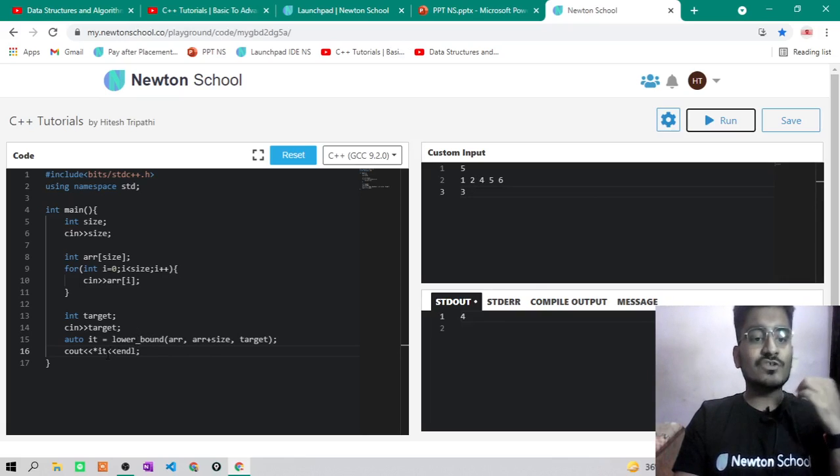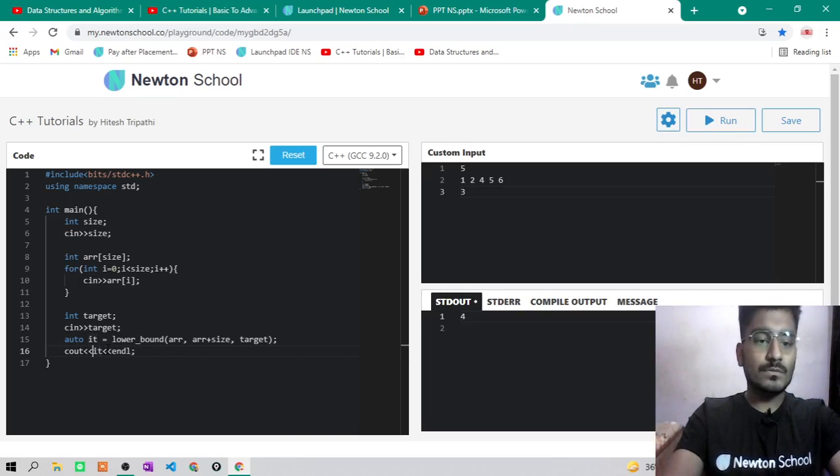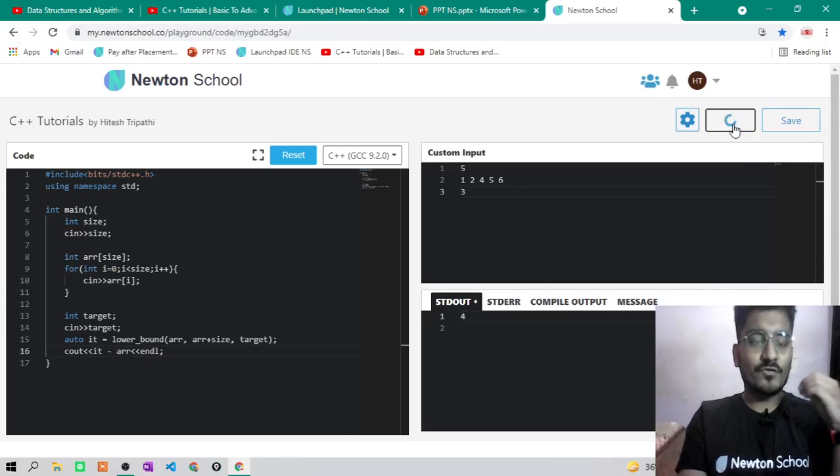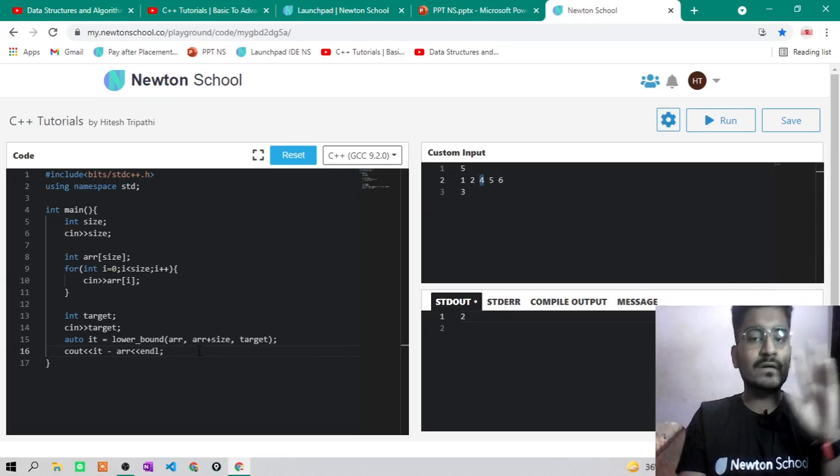Now you can also find its index, and for that you can simply use the iterator. The iterator is pointing to the address of 4. Now if I want to find the index, I can simply subtract the address of the first element and it will give the index of 4: 0, 1, 2. So the index of 4 is 2, that's why it is returning 2.